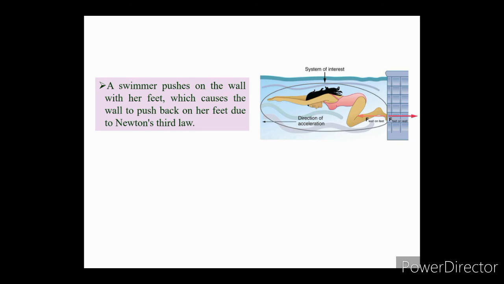Next, the swimmer pushes against the pool wall with her feet and accelerates in the direction opposite to that of her push. The wall has exerted an equal and opposite force back on the swimmer.